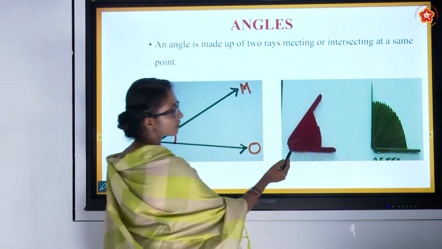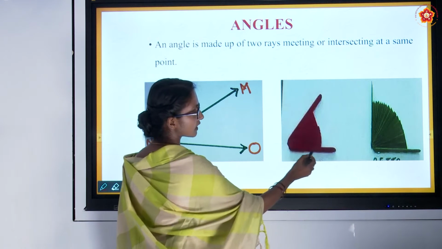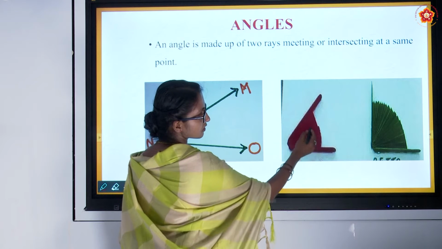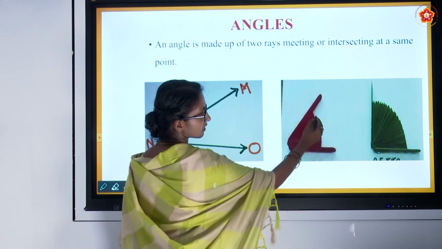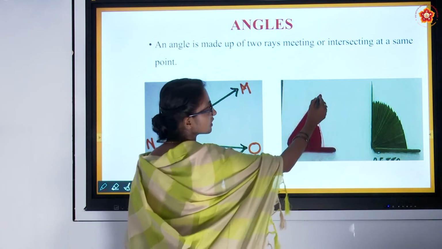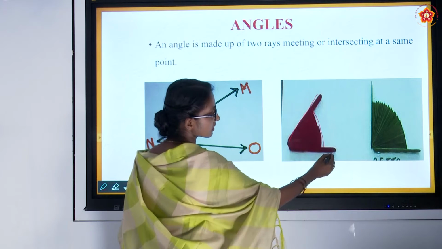Here you can observe it has been done using papers. These flakes of paper, these both are rays.